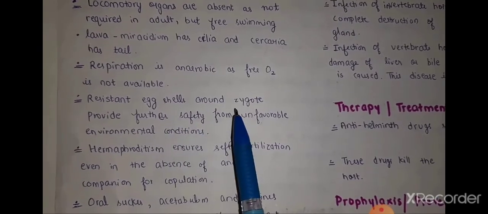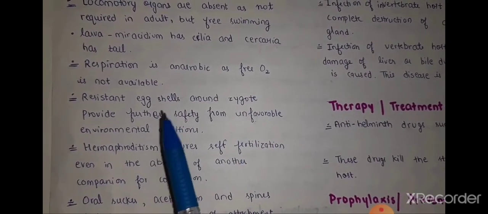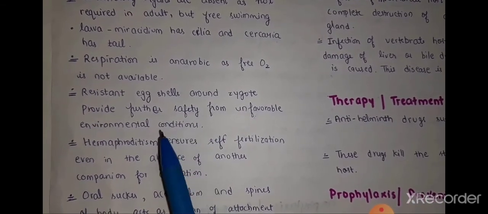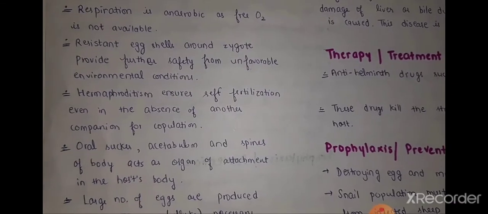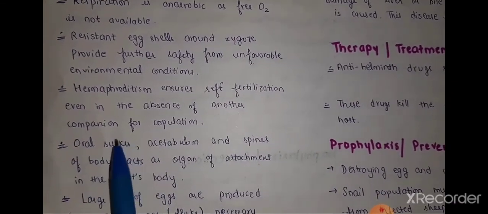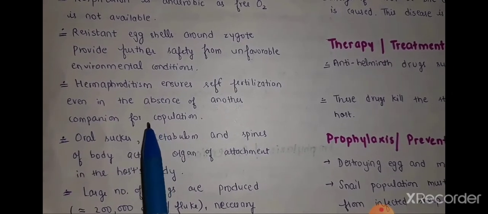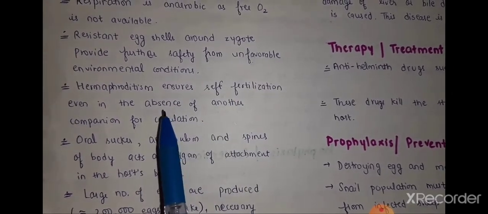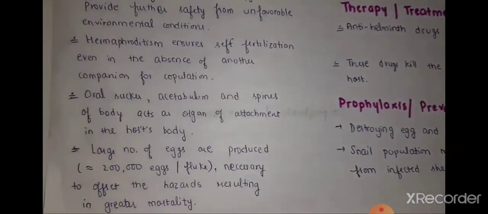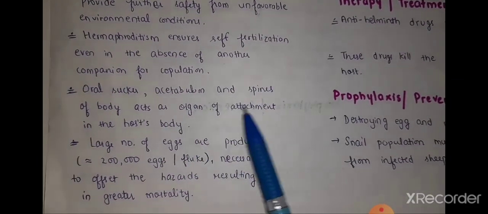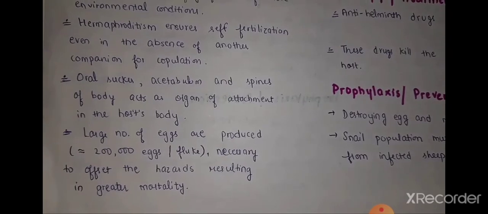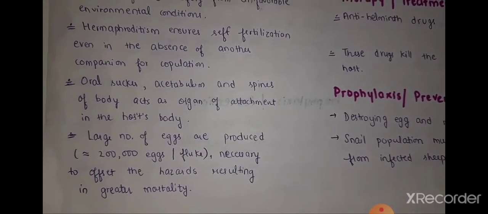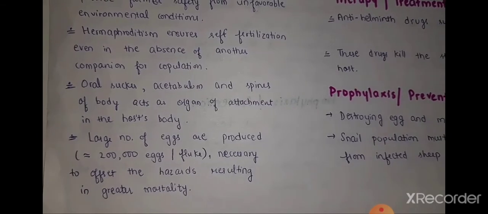Third, a resistant egg shell around the zygote provides further safety from unfavorable environmental conditions. The egg shell provides protection for the zygote. The next point is that hermaphroditism ensures self-fertilization even in the absence of another companion for copulation. Usually copulation requires another partner, right? Since it is hermaphrodite, within the body it can exchange its eggs. Then oral sucker, acetabulum and spines on the body act as organs of attachment in the host body. This is also a parasitic adaptation.